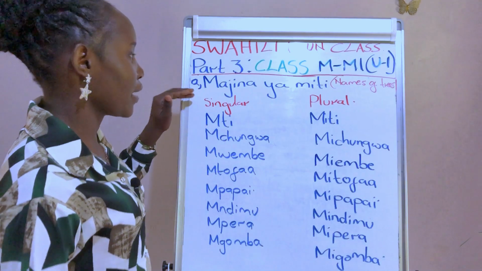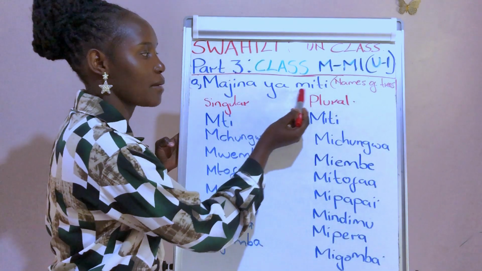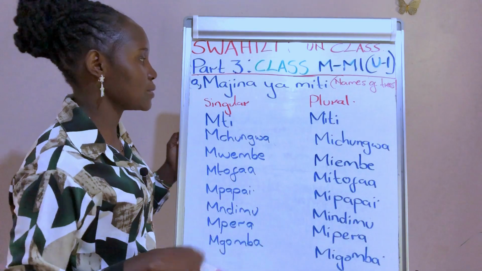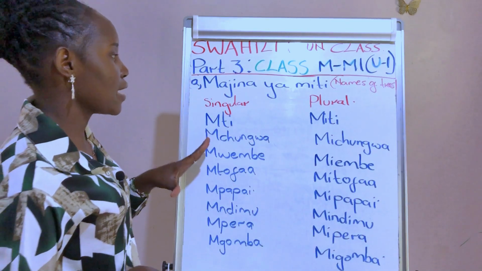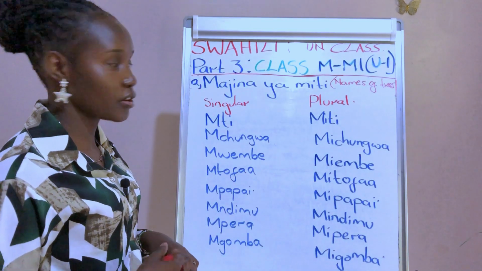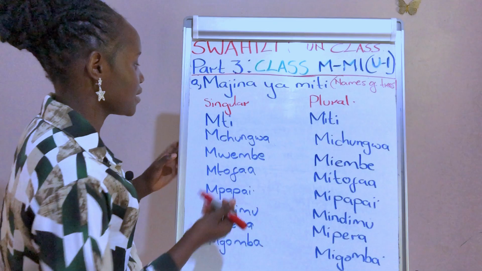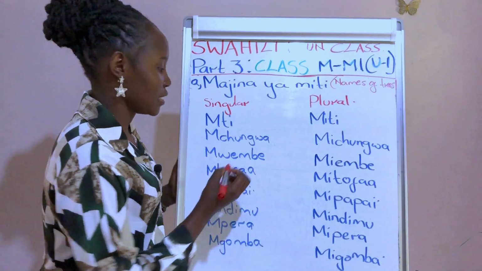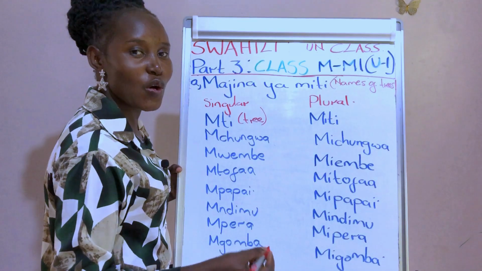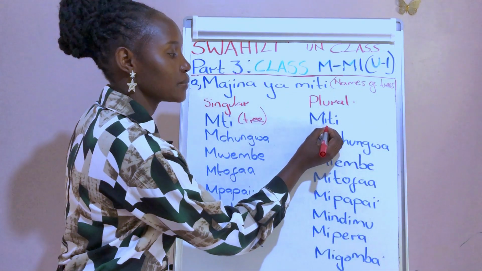Okay, so group A was majina ya miti, names of trees. As we have said, names of trees, fruit trees, they fall in this category. Our first noun is mti. Mti. This one means tree. And then in plural we say miti.